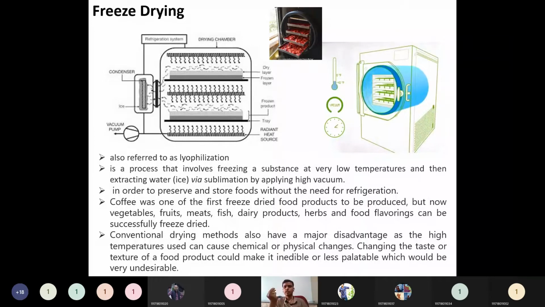So in order to remove the small amount of water which is present inside the product, the drying process will take place. But evaporation is also there. It is also removing water content only. But how does it deviate from drying? The deviation from drying is that evaporation removes a large amount of water.